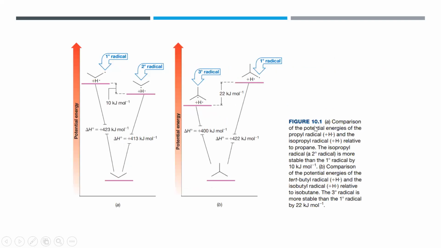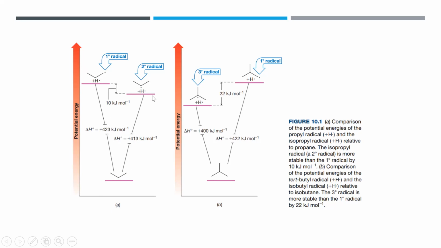And here is a potential energy diagram. You have your propyl radical here, and this one is letter B, tert-butyl radical. For the first example, this is the potential energy.